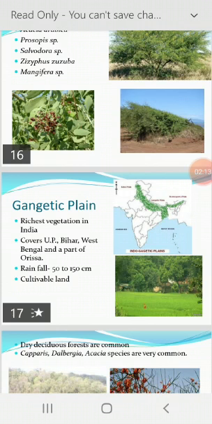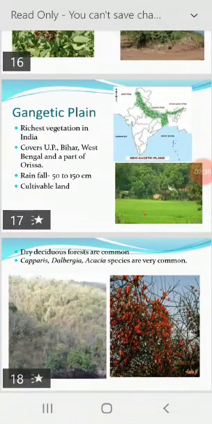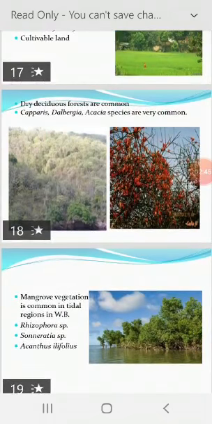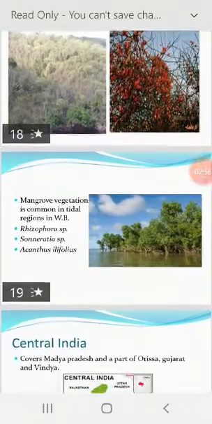In eastern Gangetic Plain, the conditions are cold and wet. The annual rainfall is 150 centimeter in West Bengal. In this part, evergreen forests are common. In the central part, the annual rainfall is about 100 centimeter to 150 centimeter. The vegetation consists mainly of deciduous trees. Forests are common. Caparis, Dalbergia, Acacia species are common. And mangrove vegetation near the coastal region: Rhizophora, Soneraceae, Acanthus ilicifolius, these are the common plants we can find as a mangrove forest.